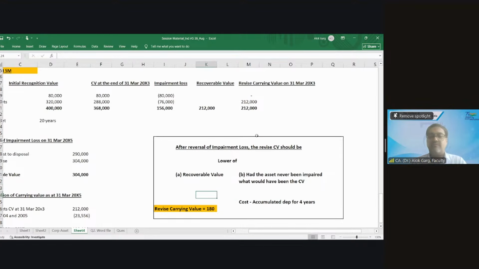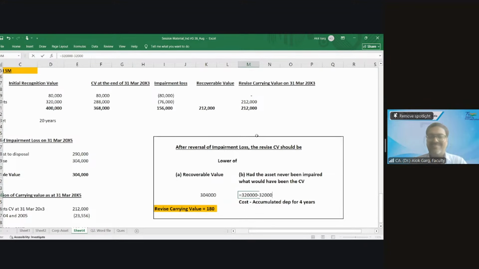What is the recoverable value? 3,04,000. What would the carrying value be had the asset never been impaired? 2,56,000, sir. So what was the actual value? 3,20,000 minus 4 years. See, in this question also the accumulated depreciation is for 4 years only, so I don't have to change the line below, right?